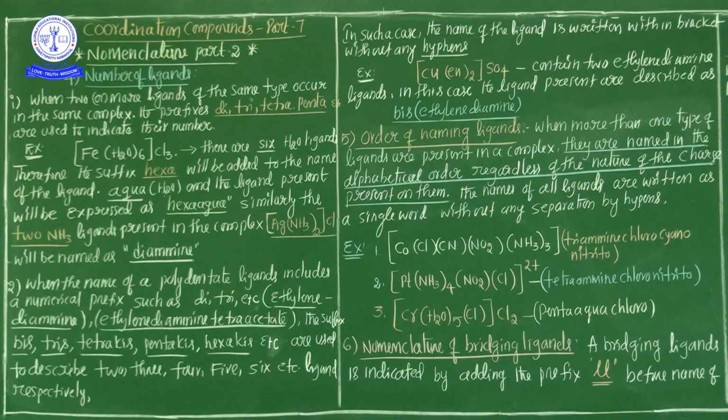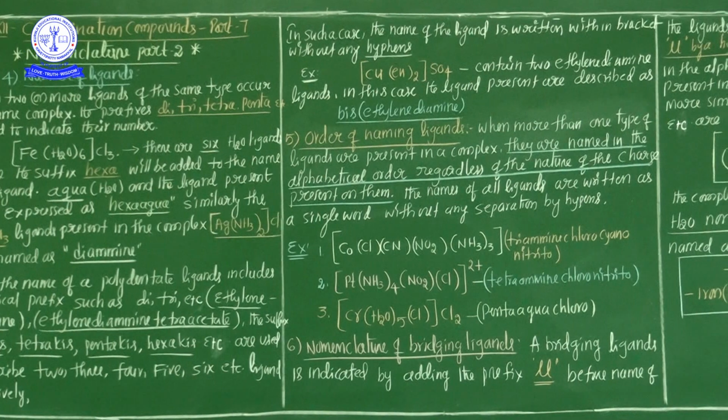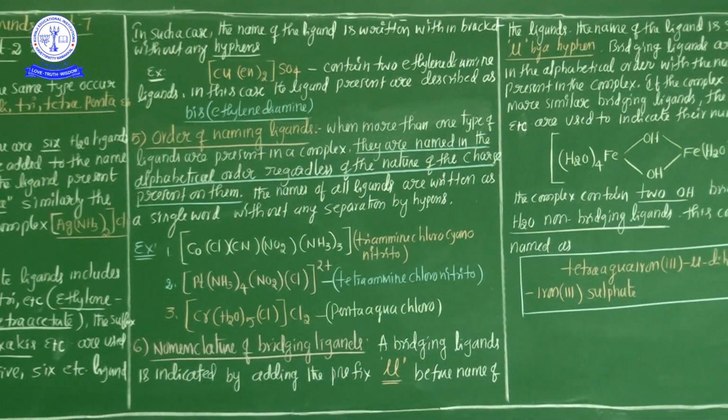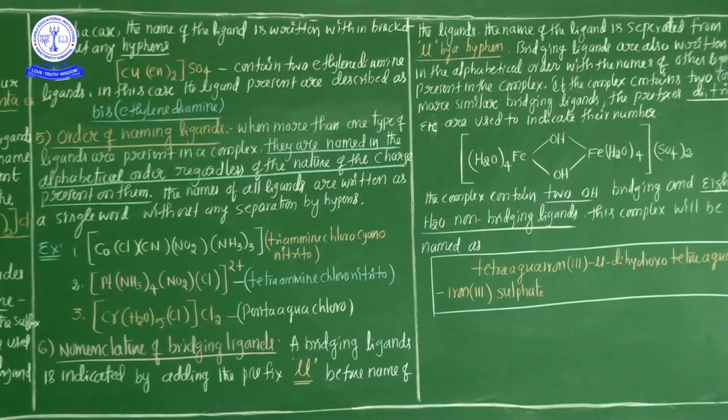Then the sixth rule, nomenclature of bridging ligands. Bridging ligands are present in a bimetallic complex.